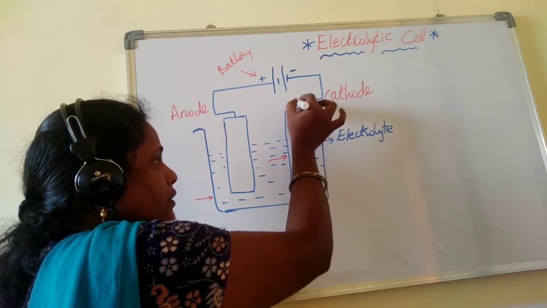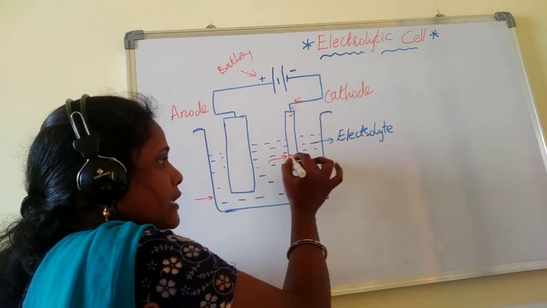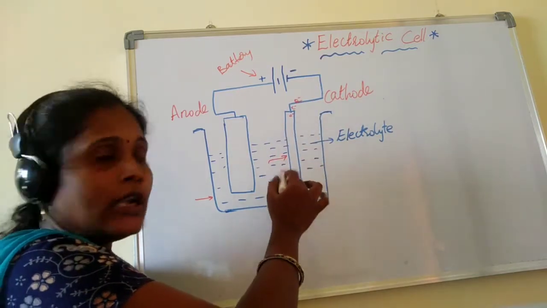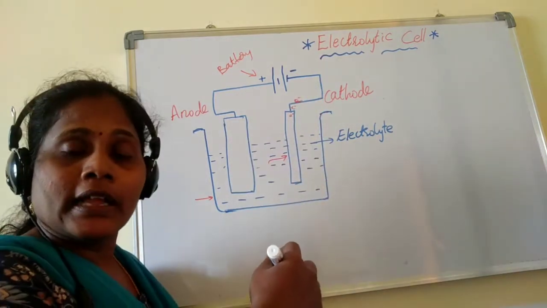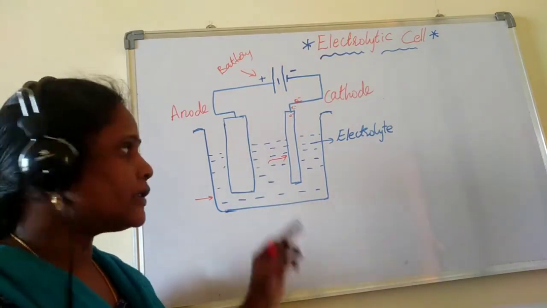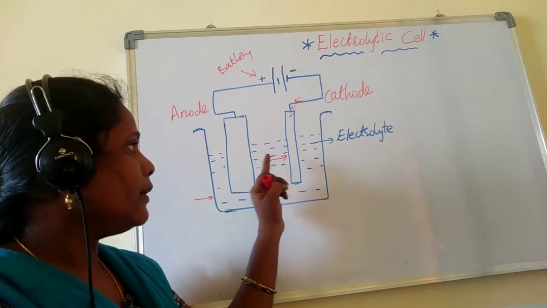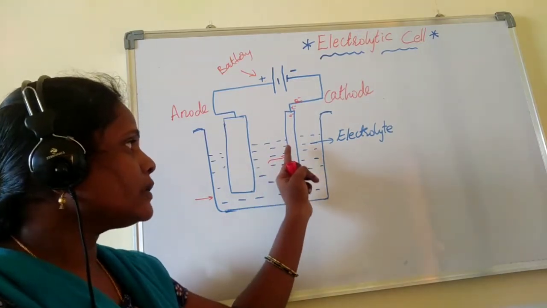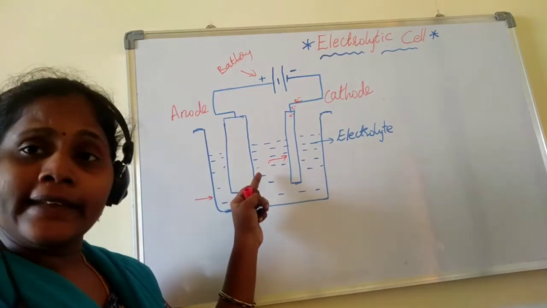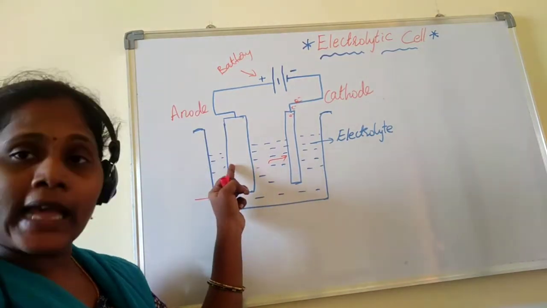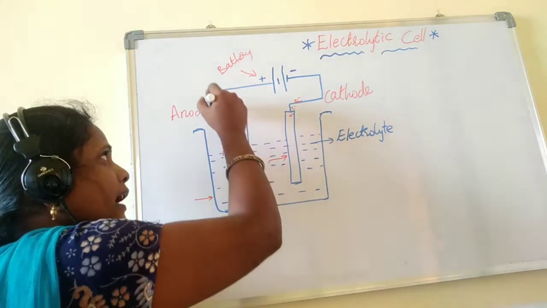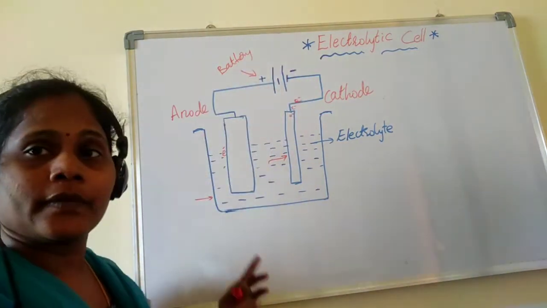So when electrons come here, all positively charged ions are attracted to this electrode to accept those electrons and become neutral atoms or molecules, neutral species, right? Therefore all cations move towards the cathode and all negative ions move towards the anode, and release electrons there, and those electrons pass away, right?